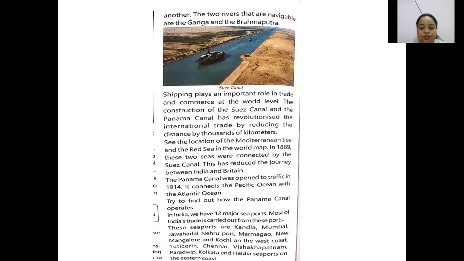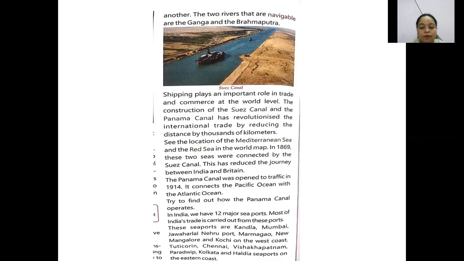Shipping plays a very important role in trade and commerce at the world level. You can send large amounts of goods through ships at a very low cost. The construction of the Suez Canal and the Panama Canal has revolutionized international trade by reducing distances by thousands of kilometers. If you want to go from India to Great Britain or any other European country, you would have to travel all around Africa. But with the construction of the Suez Canal, this distance has been reduced.